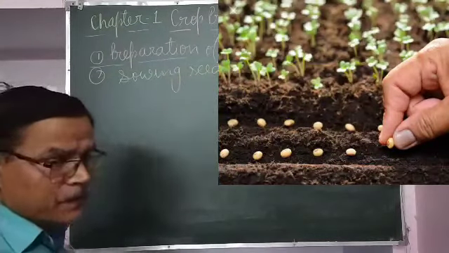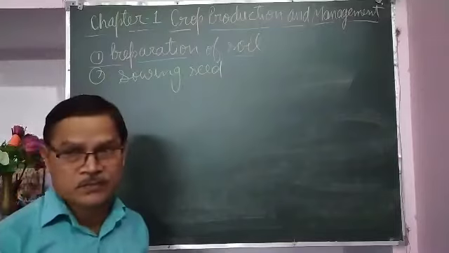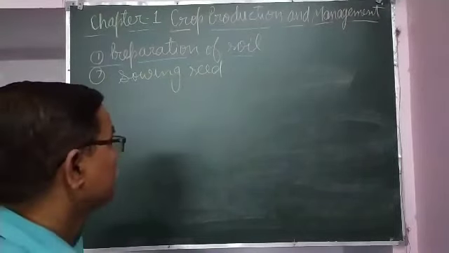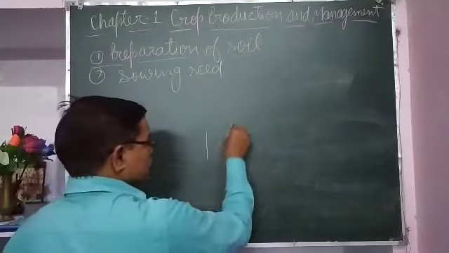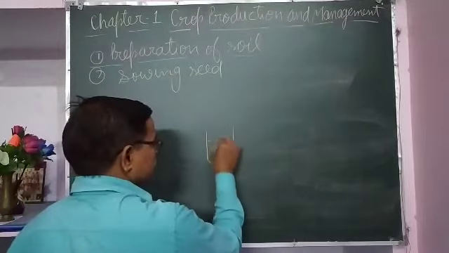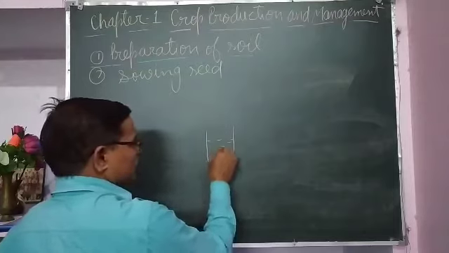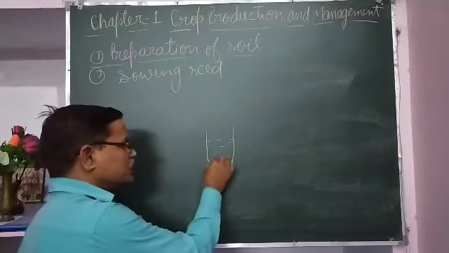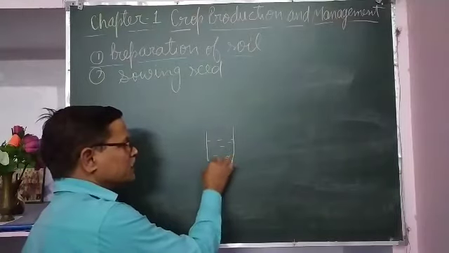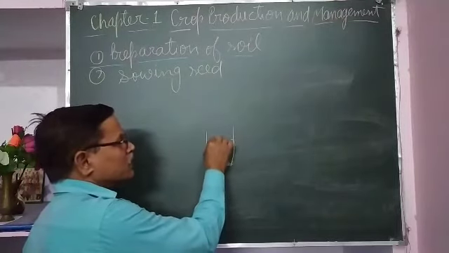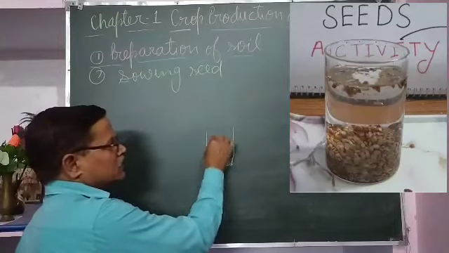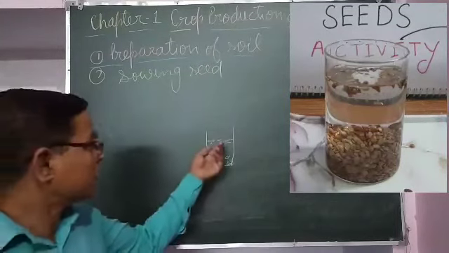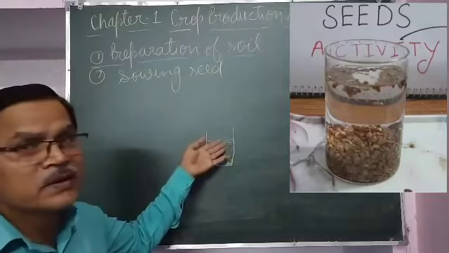Before sowing seed, healthy seeds are chosen. To choose a healthy seed, the seeds can be kept in water. If seeds are put in water, the healthier seeds will settle down, and those eaten by insects, which are not fit for sowing, will float at the surface of water.